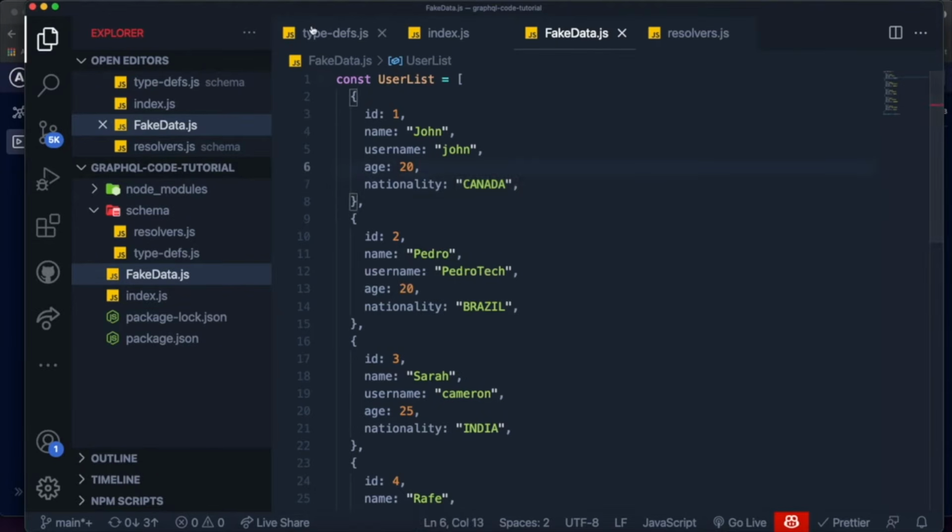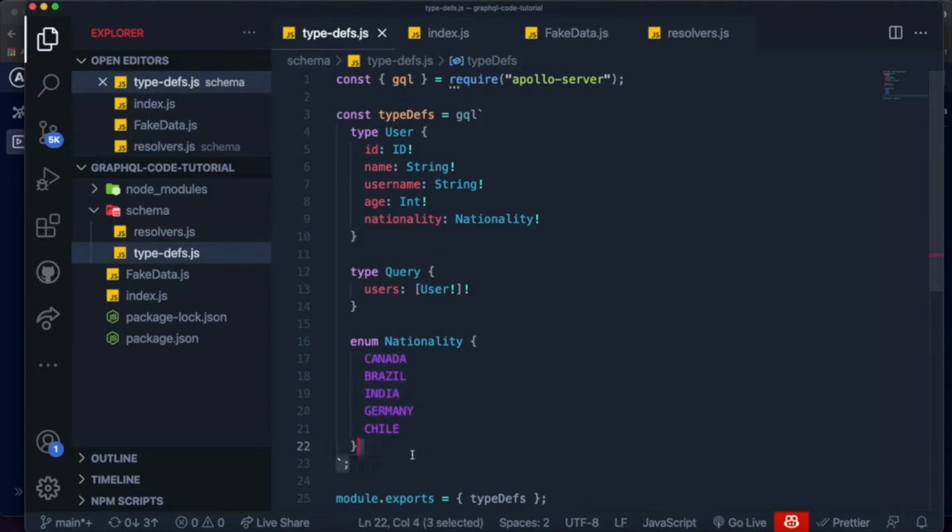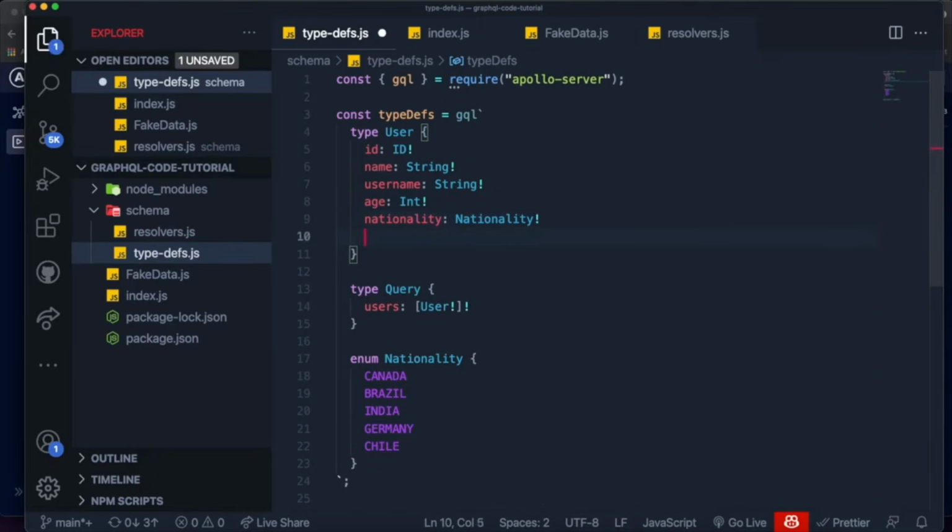So now that we went over enums, we're going to use that throughout our application. Let's start adding more complexity to our user type. One thing I want to do is allow a user to have a list of friends in their application. So we can come over here and say that the type User has a field called friends.